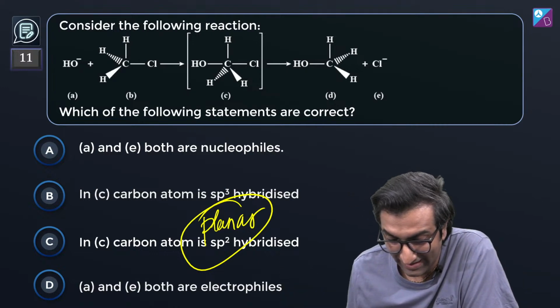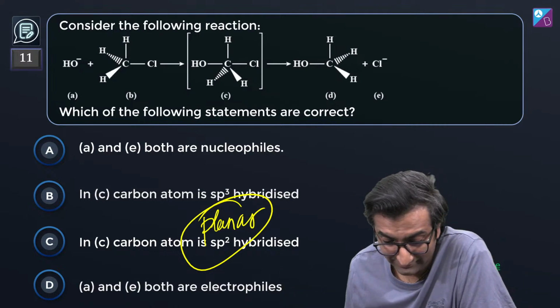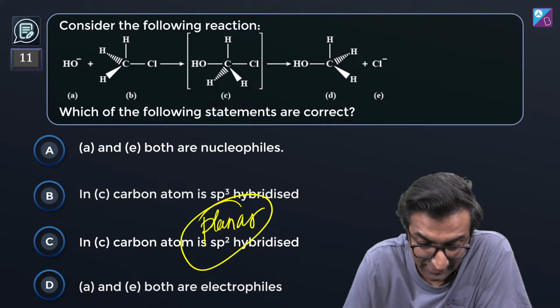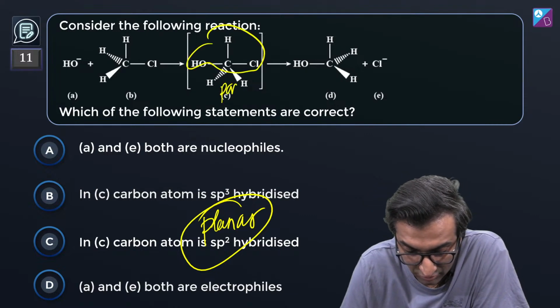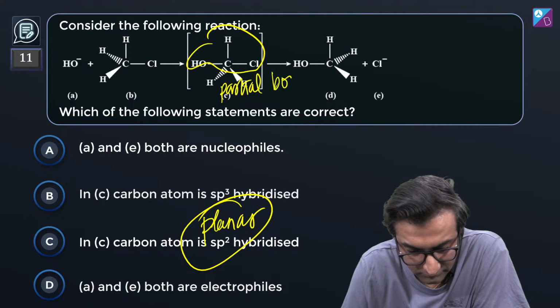Okay. It has pentavalency because you can clearly see 5 bonds. These 3 are full bonds, as Rishabh said, and these are partial bonds. You said it absolutely right. Yeah.